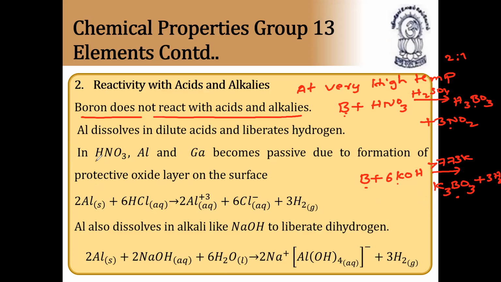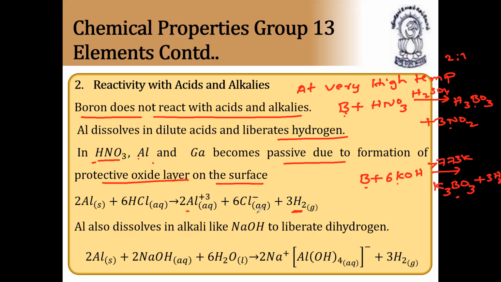Next, aluminum dissolves in dilute acids and liberates hydrogen gas. In HNO3, aluminum and gallium become passive due to formation of a protective oxide layer on the surface. What do you understand by this? Aluminum and gallium become passive. Passive means no reaction, due to formation of a protective oxide layer on the surface of aluminum and gallium. They are not reacting with nitric acid. Whereas aluminum can combine with other dilute acids such as HCl and H2SO4, and forms aluminum ions, chloride ions,